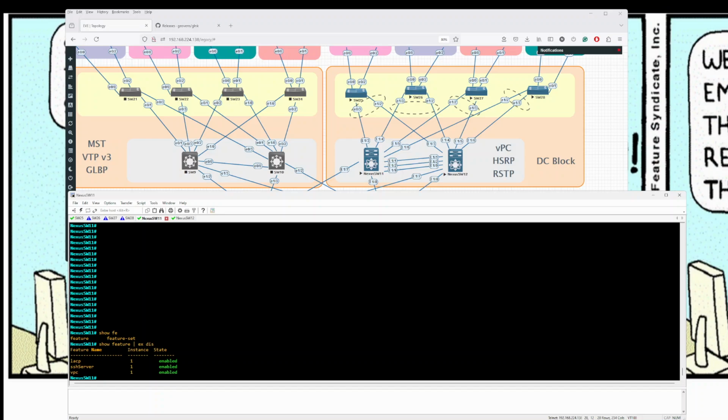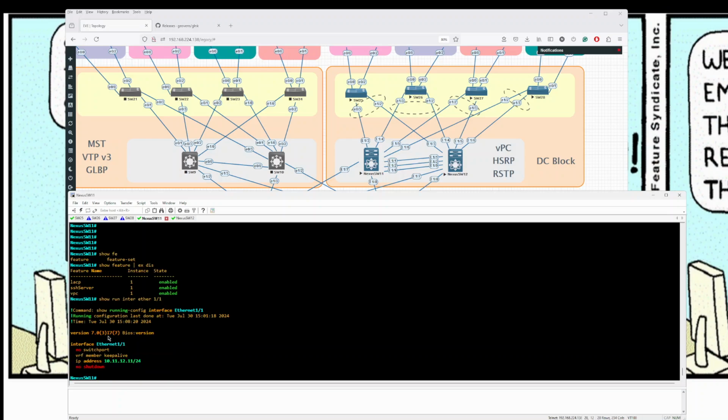Next thing I want to do is basically check that my IPs are pingable between the two. So as I mentioned previously, I use Ethernet 1/1. So Ethernet 1/1, I just say show run interface Ethernet 1/1, and this is the configuration.